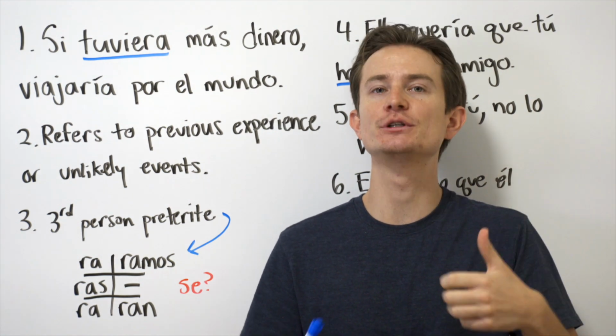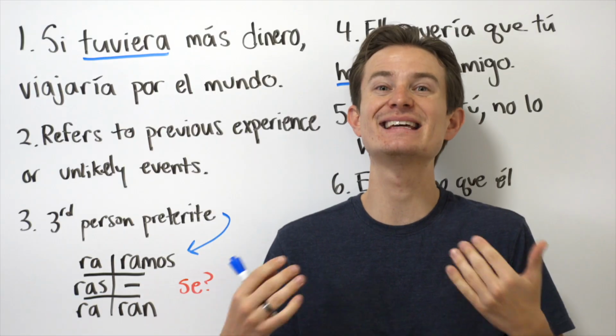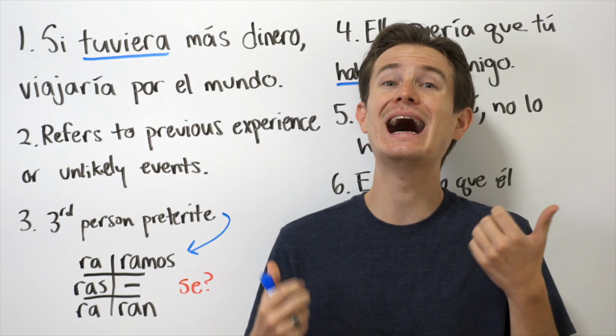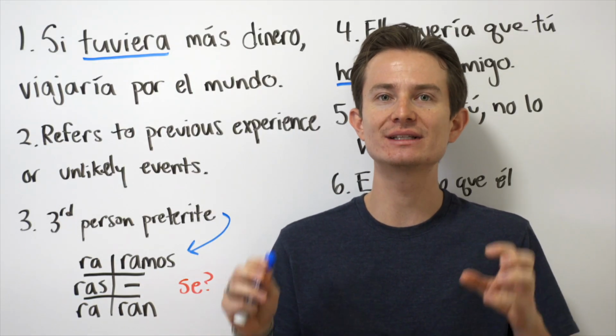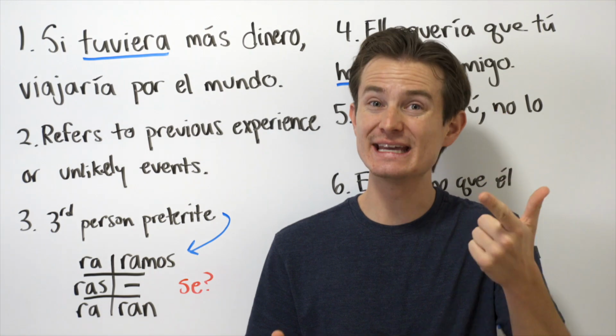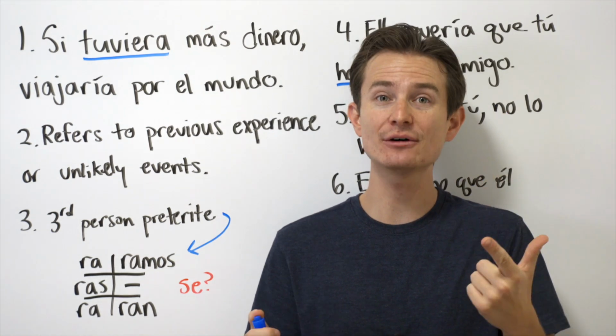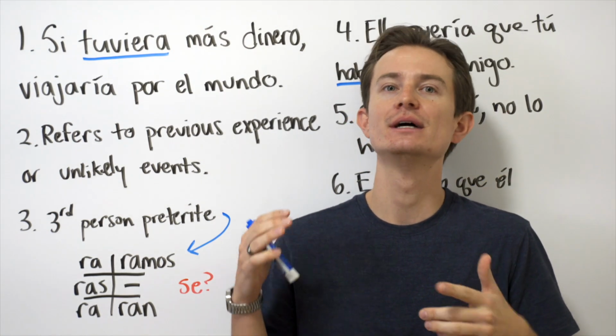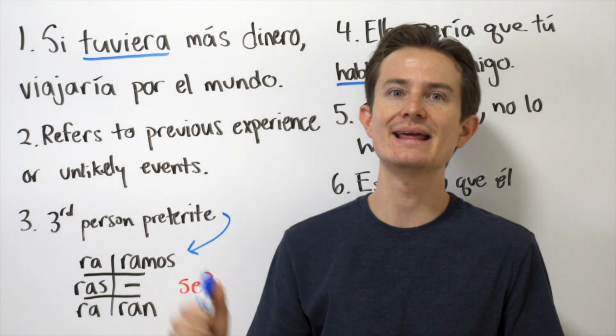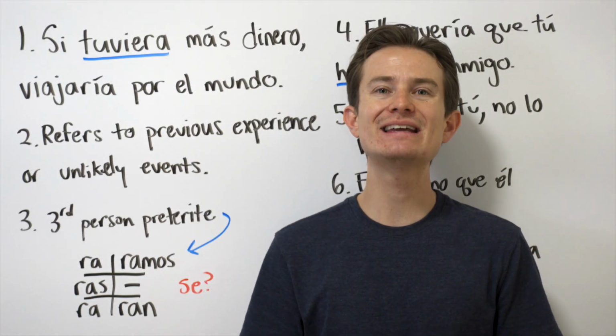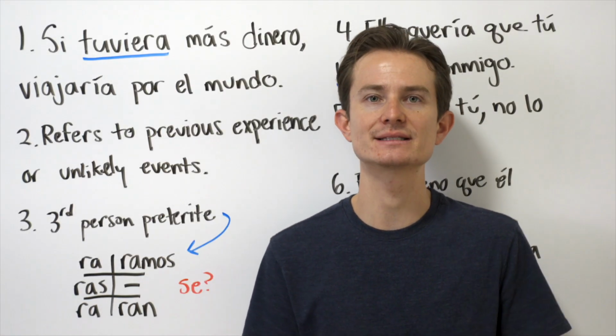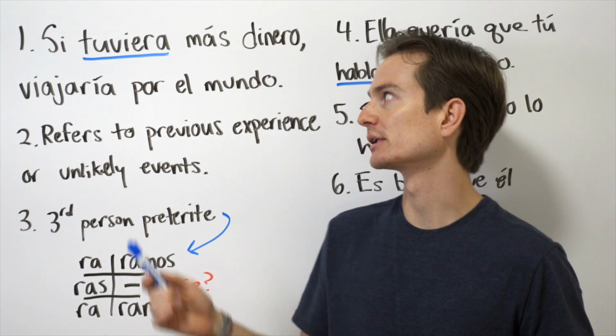The indicative, which we use the most, it's things of fact, like yo hablo, that's indicative mood, it's a fact. The subjunctive, which would be doubt, okay, things of uncertainty, which in this case, we're going to be looking at it in the past tense. And then we also have the imperative, which is essentially commands in Spanish. Well, let's take a look.